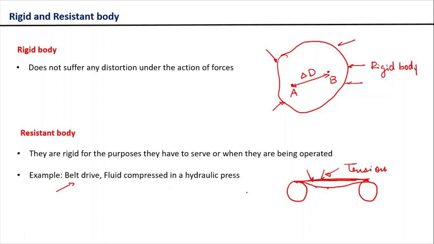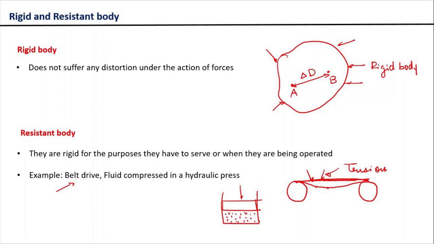Similarly, you can take the example of a fluid which is being compressed in a hydraulic press. If you compress this fluid to a certain extent, after some time the distance between two molecules of the fluid is not going to change.